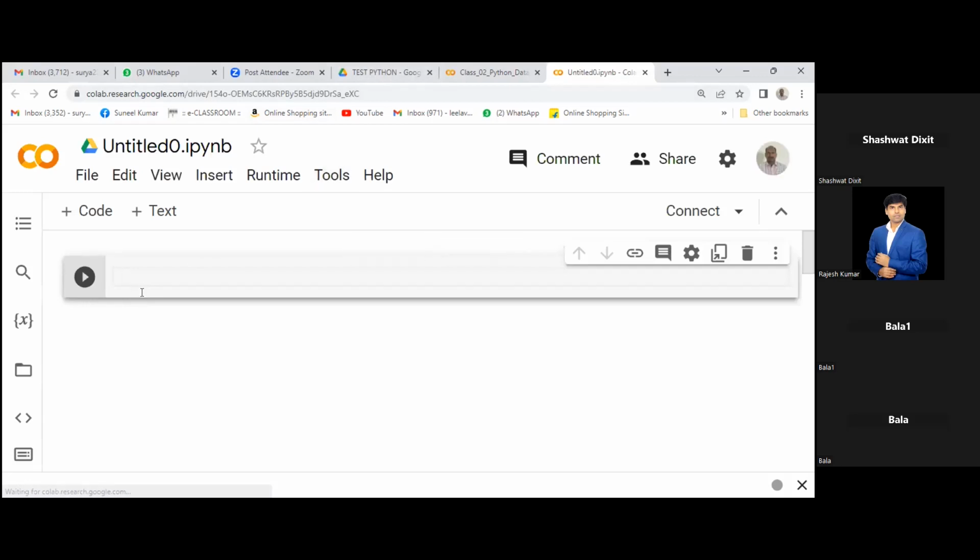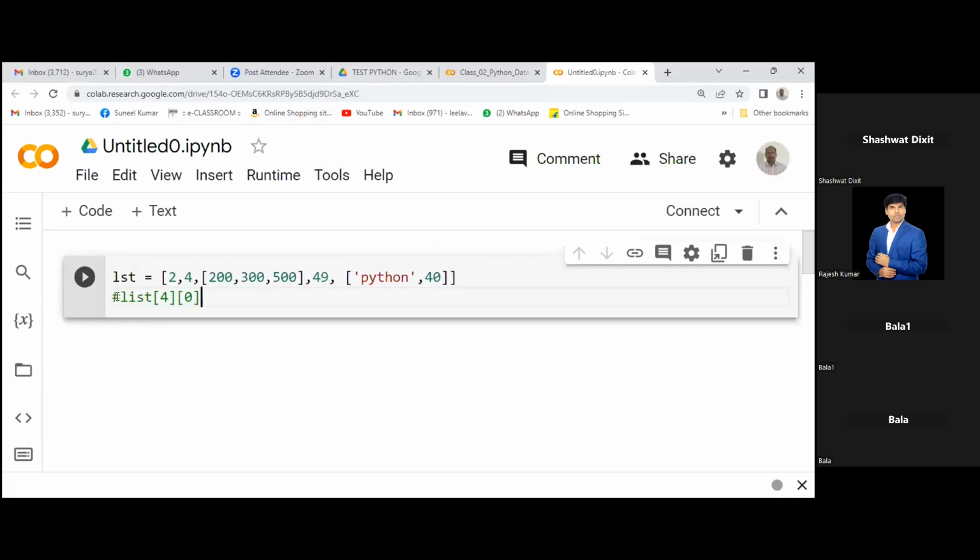Now you could just type here. Okay, I want the complete code. First time it will take time, it's connecting. Just wait.